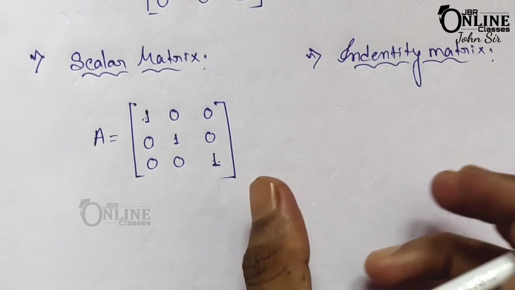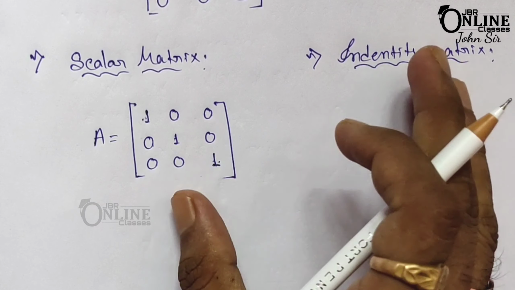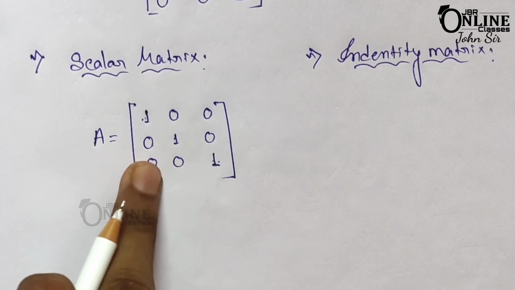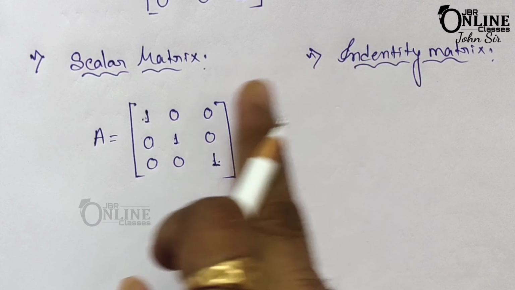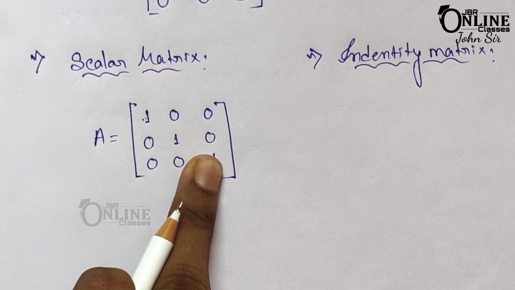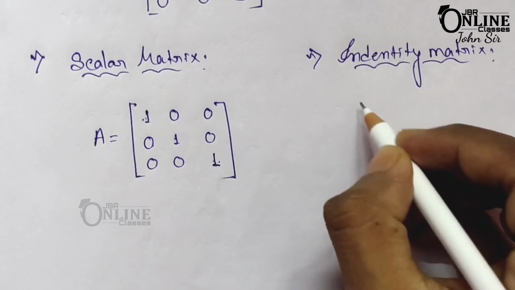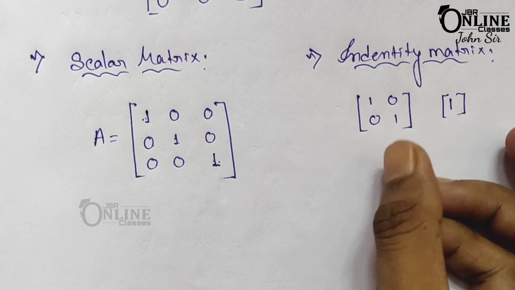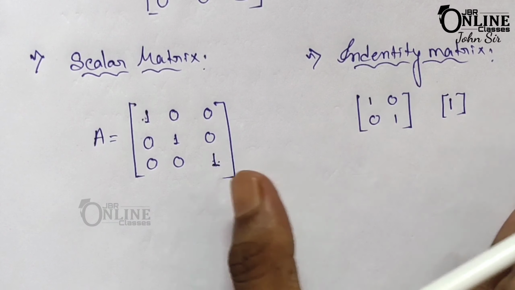A square matrix in which the elements in the diagonal are 1 and the rest are all 0. That means this is also an example of an identity matrix. The square matrix having the diagonal equal to 1, always 1, remember that, is called an identity matrix. So this one is also an identity matrix, even this one, which has only a single element, or this one. So these three are examples of identity matrices.